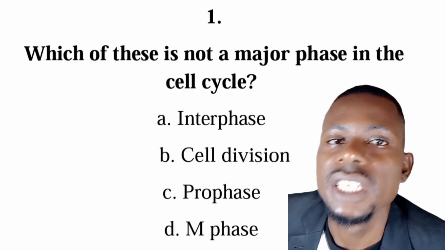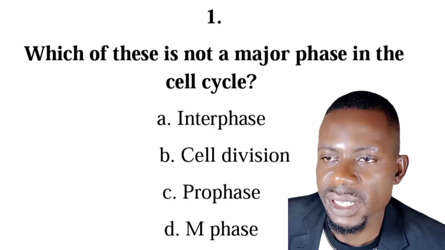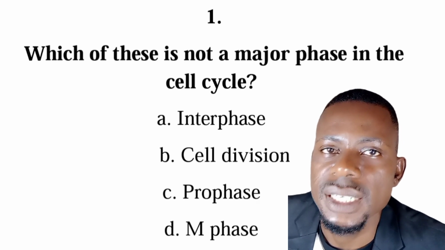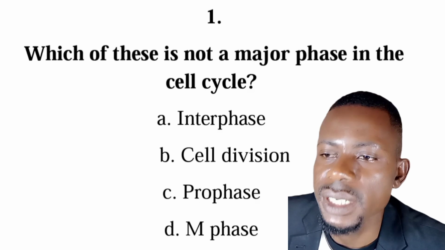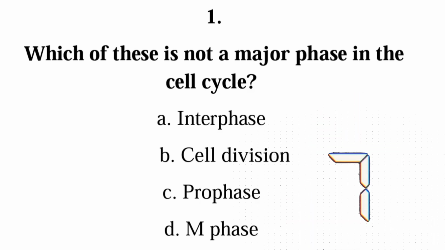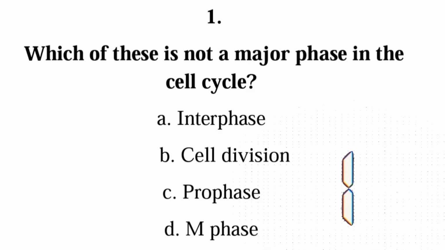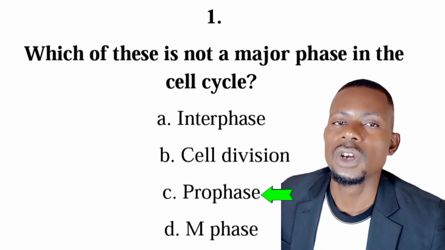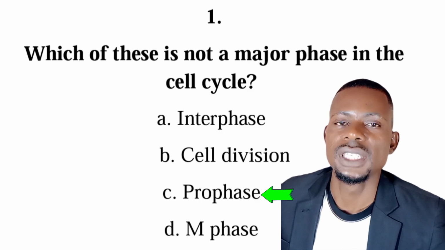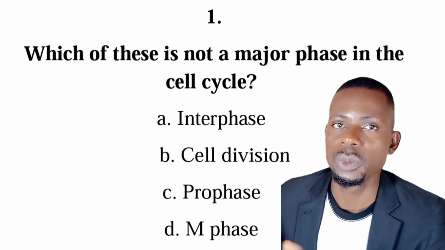Number one question is from the cell cycle. Which of these is not a major phase in the cell cycle? A. Interphase. B. Cell division. C. Prophase. D. M phase. So the correct answer is C, prophase. So prophase is not a major phase in the cell cycle. It is a subphase in the cell cycle under mitosis and meiosis, which belongs to the M phase.